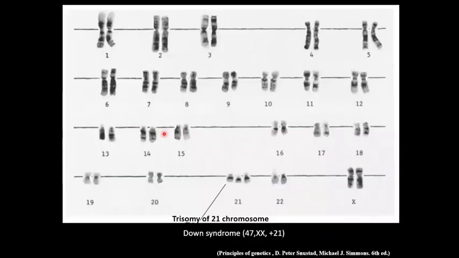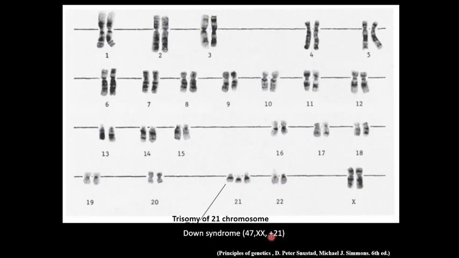This figure shows the karyotype of a female having Down syndrome. Instead of having 46 chromosomes, they have 47 chromosomes, including 2 X chromosomes and an extra chromosome 21. So the karyotype of Down syndrome patients is written as 47,XX,+21.